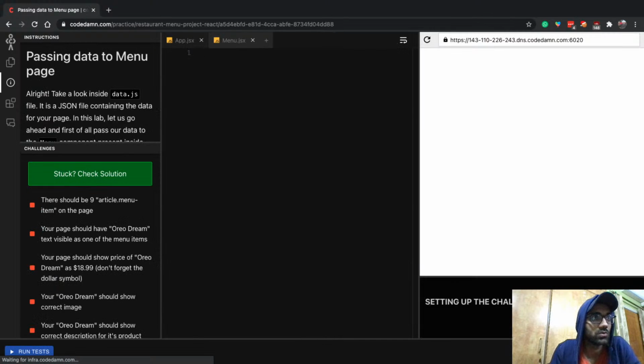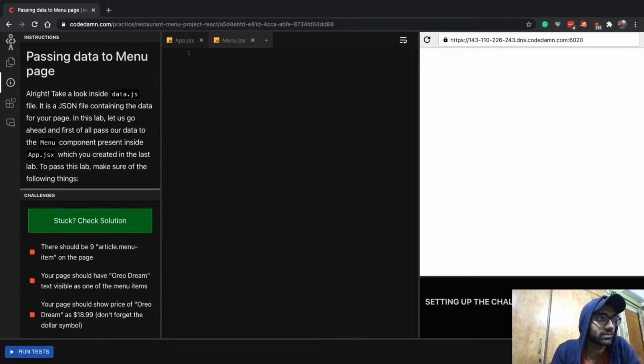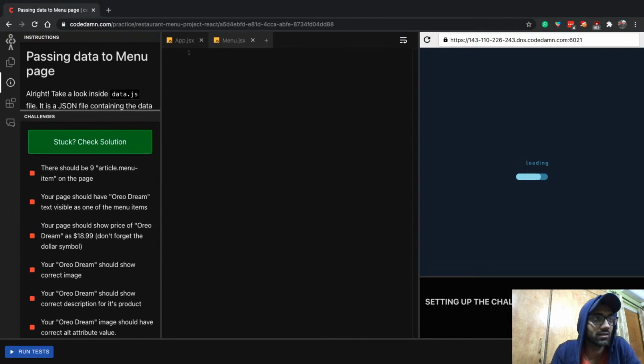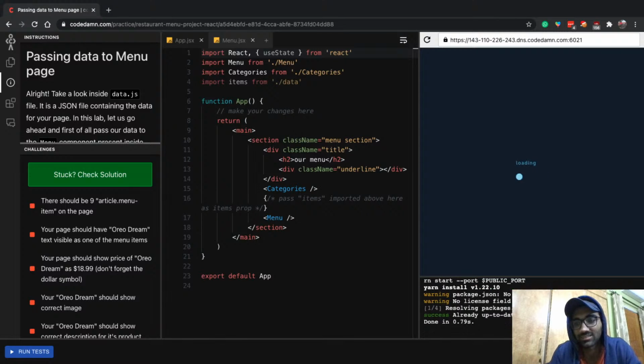Let's go to the next lab. Passing data to menu. All right. So this is where things might get a little interesting, because now we will actually start seeing data.